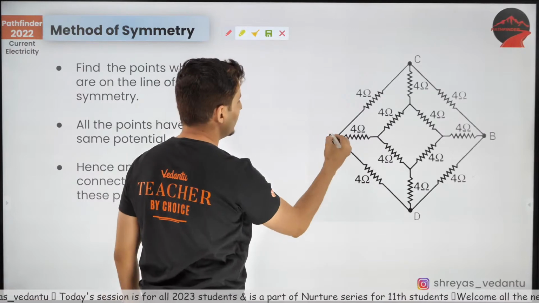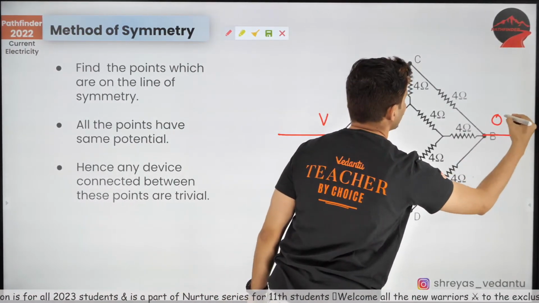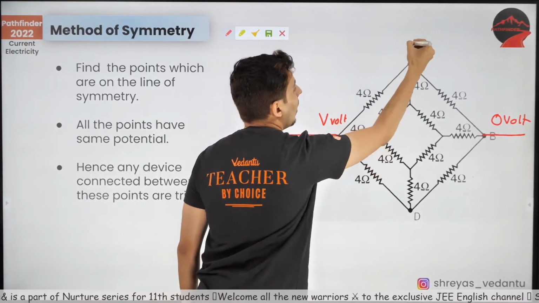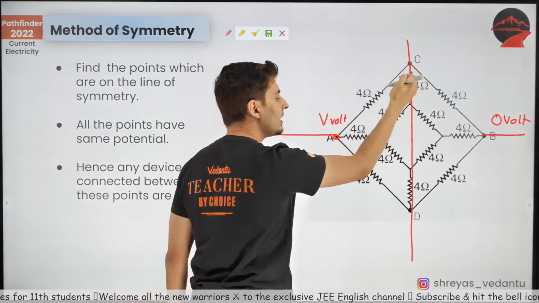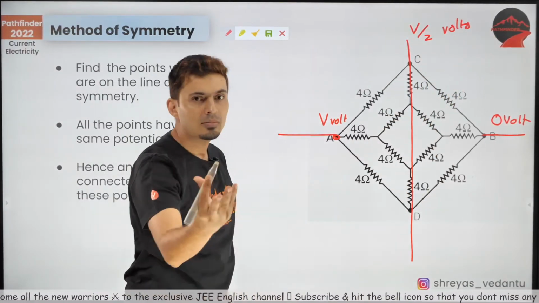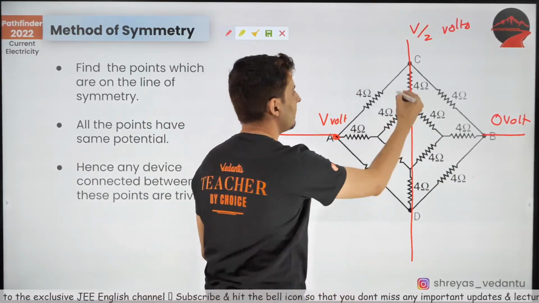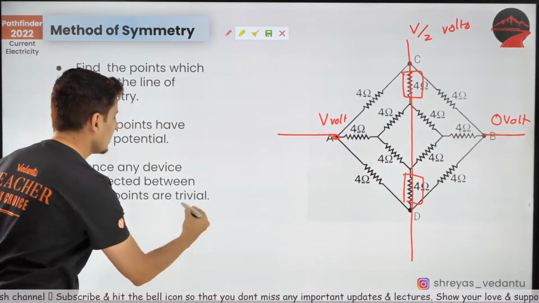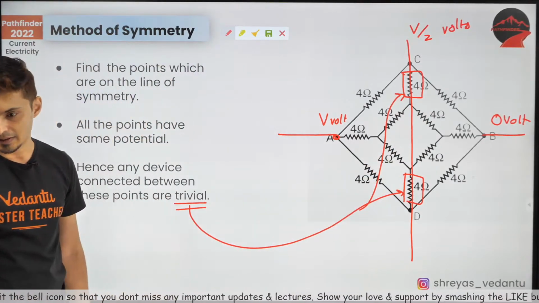See, if I tell you this point is V volts and this point is 0 volt, all these points are exactly at the center, either from here or from there. Hence, all of them should be at V by 2 volts by symmetry. So all points have the same voltage, V by 2, V by 2, V by 2. So whatever comes in between over here, those are useless components. This one and this one, they are all useless. I hope this is clear.